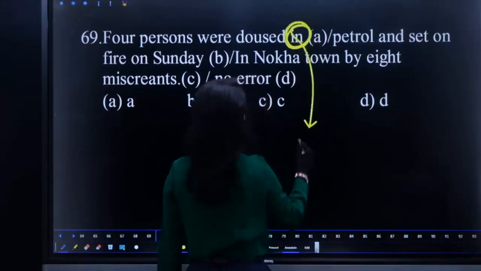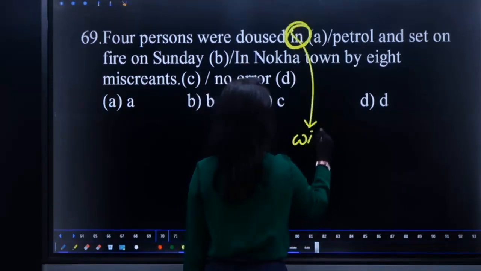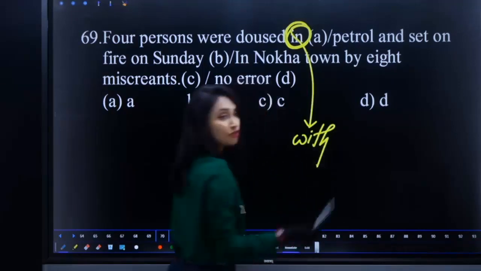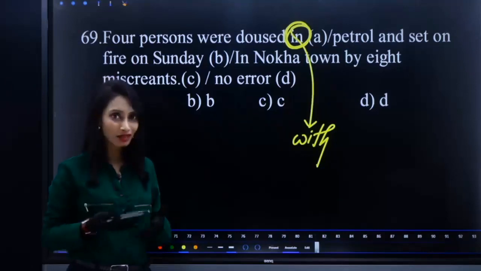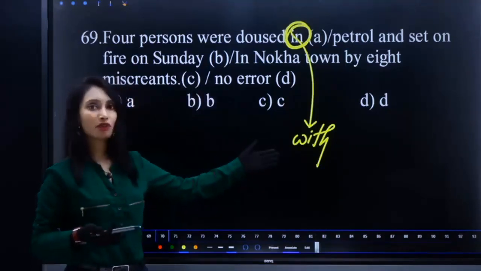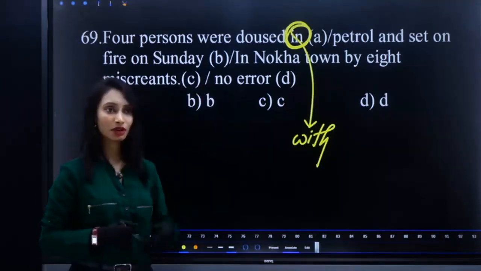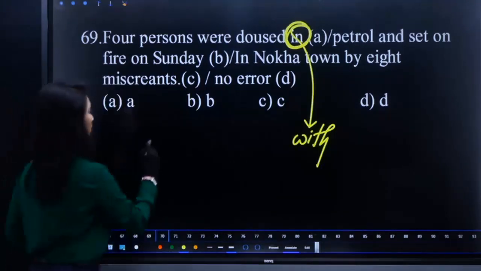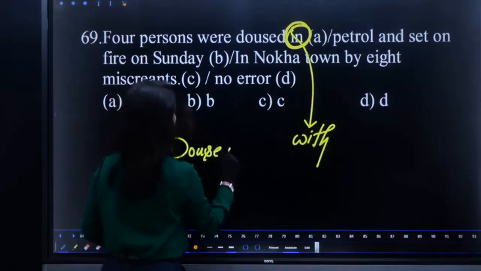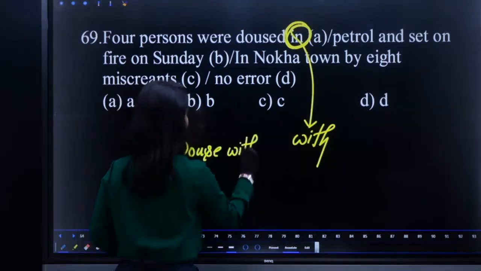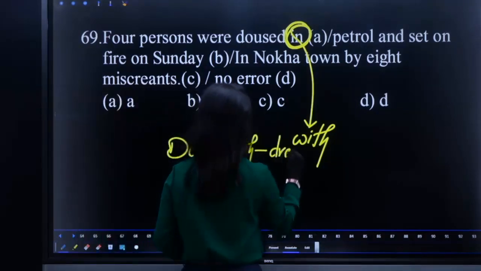It is inappropriate. We douse with. That means drenched, become wet with some liquid. So doused is followed by with, not in. So replace in with with. Douse with means drench in a liquid.